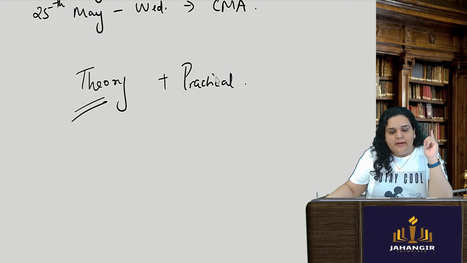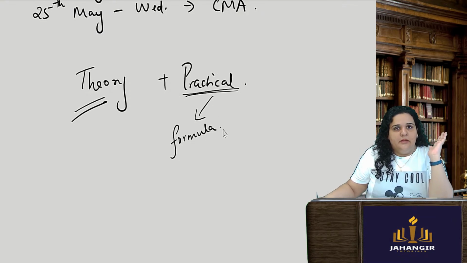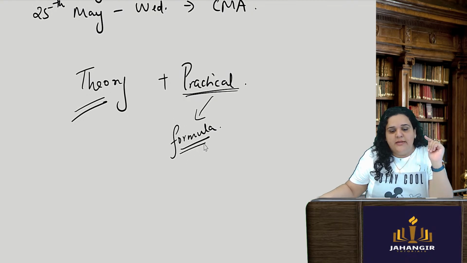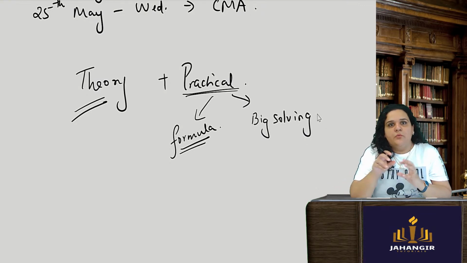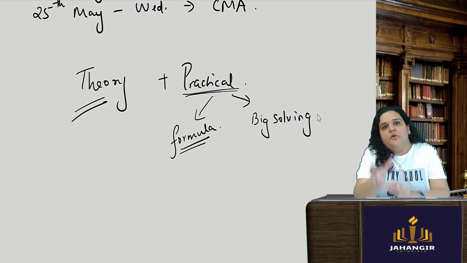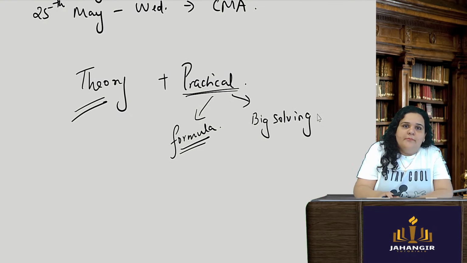Next, when you go to the practical, there will be certain questions which are a direct application of formula. Direct. So you can first finish that and later on come to the big solving sums. There might be a little bit more solving required, where you have to apply 1, 2, 3 formulas here and there to get to an answer. So then we can come to that.